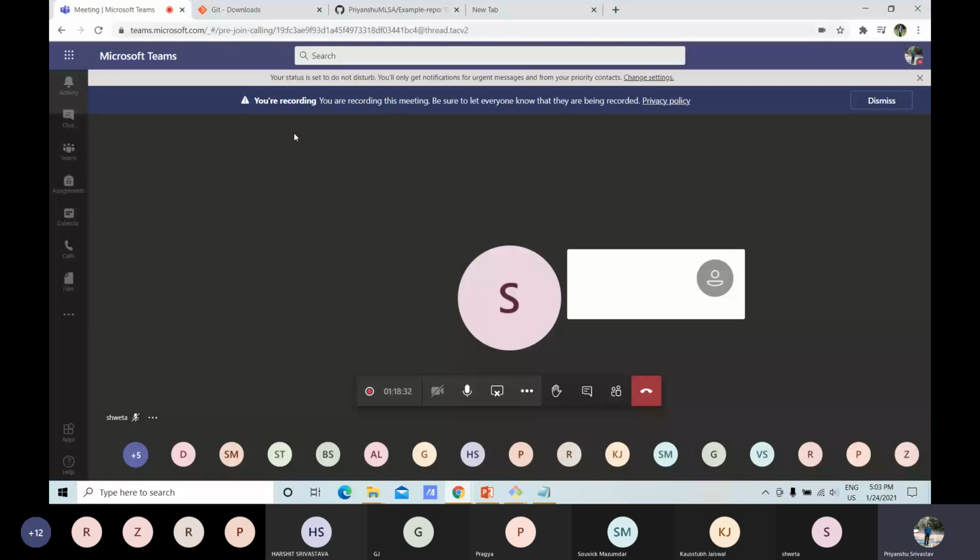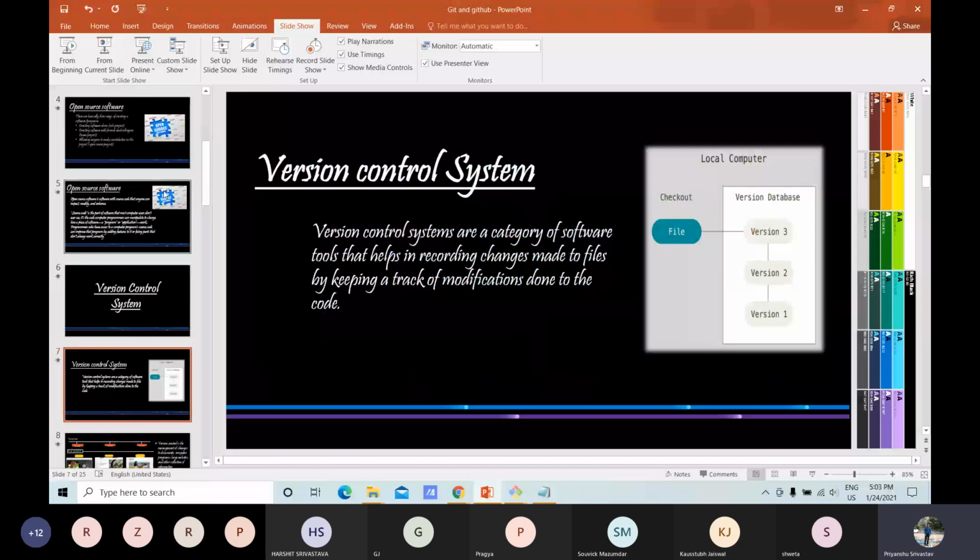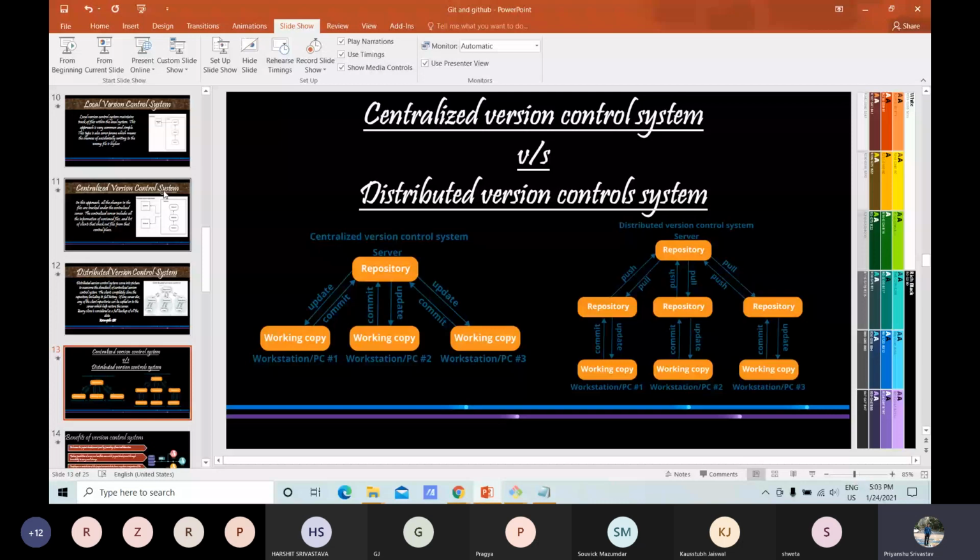In this meeting, we have learned about open source software. Then we discussed version control systems, the types of version control systems, and the benefits of version control systems. Then we saw the difference between centralized and distributed version control systems, and discussed in detail features like collaboration and storing versions.